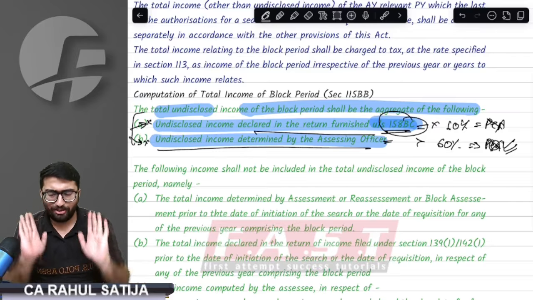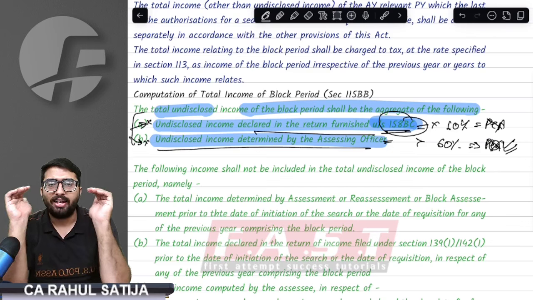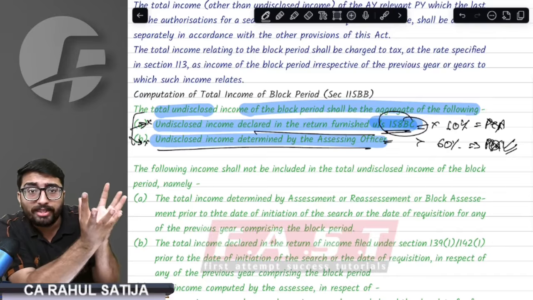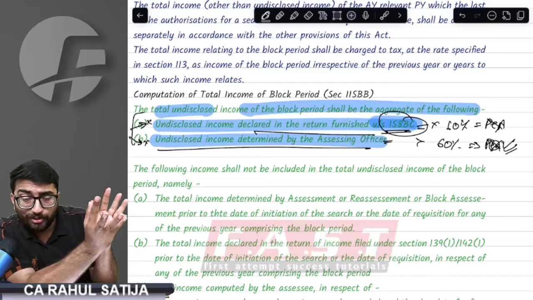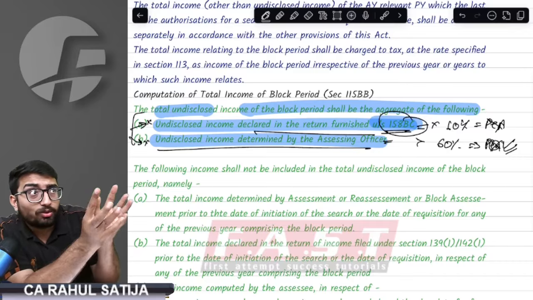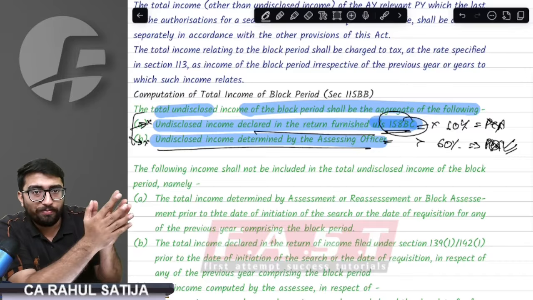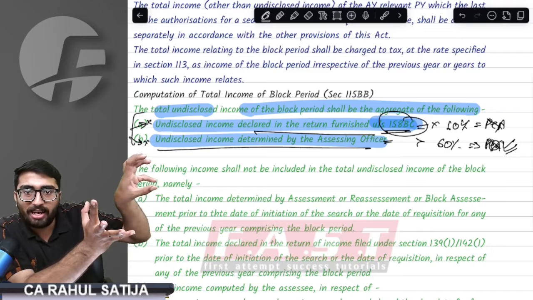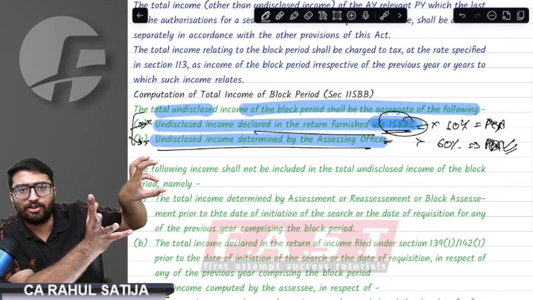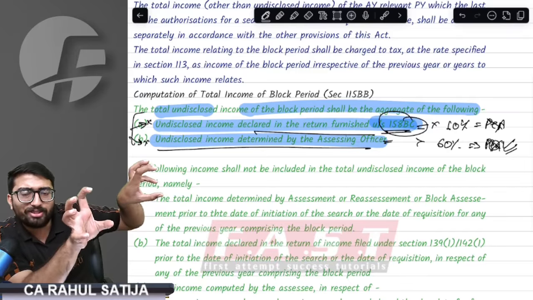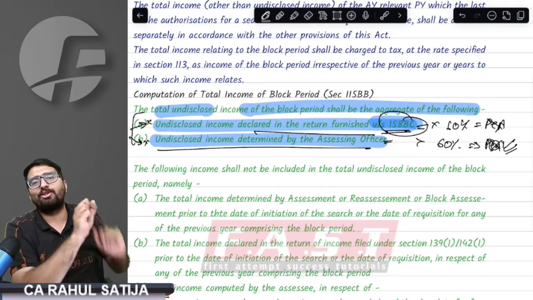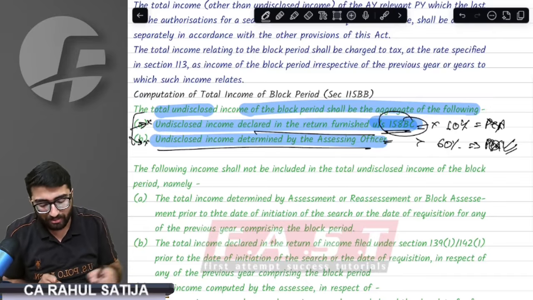What did I say? Listen very carefully. I had some disclosed income, and I had some undisclosed income at the time of search. Whatever undisclosed income I had at the time of search, I had an opportunity to disclose the entire income in return. If I disclose some of it, I can be levied just taxes on that. But if I did not disclose some of the income, I will be required to pay taxes as well, plus penalty will also be levied on that. This is the same thing that they are saying.